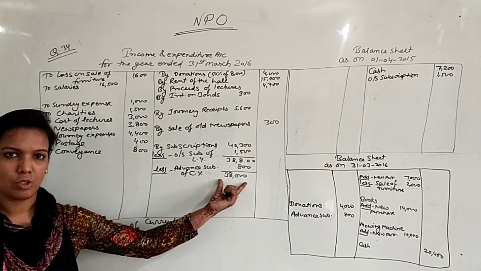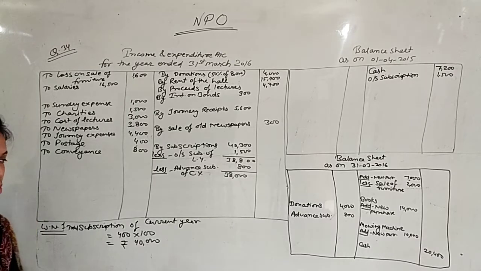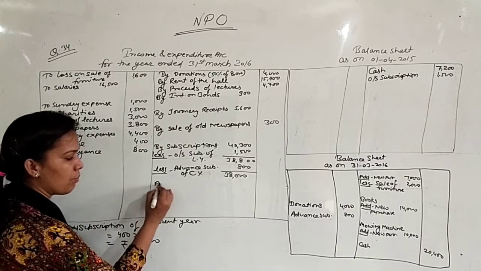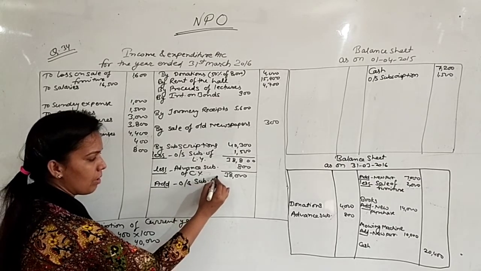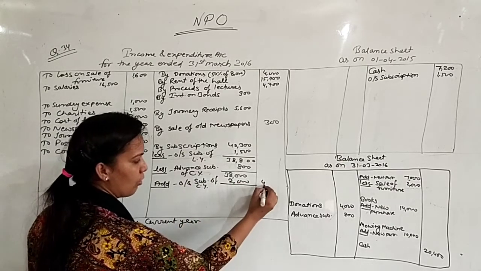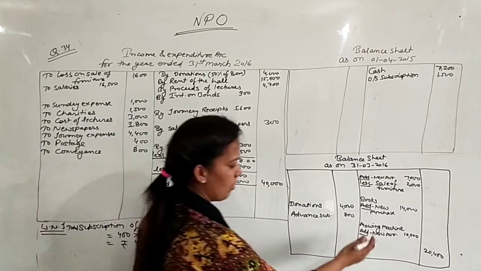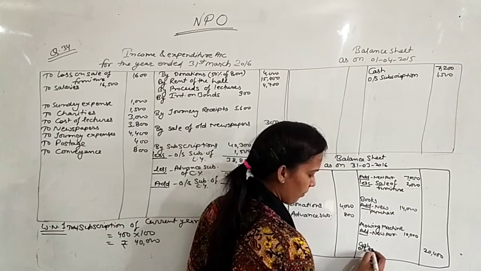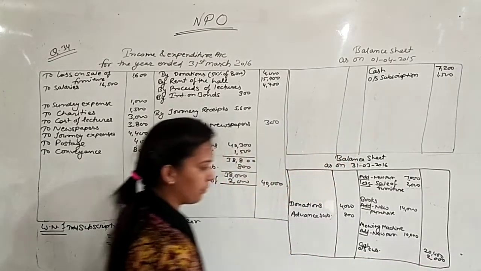Current year subscription is showing here only 38,000, but you have to receive 40,000. It means 2,000 is the outstanding subscription of current year. So now you can show your subscription amount 40,000. This 2,000 will be transferred to your balance sheet. Outstanding subscription 2,000.